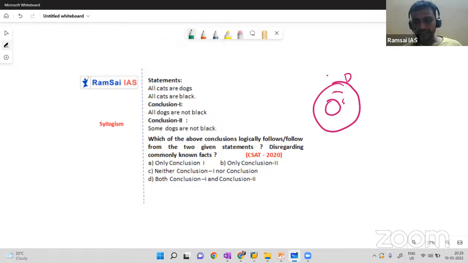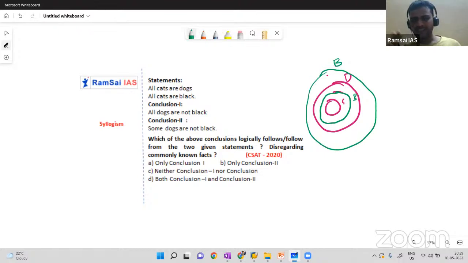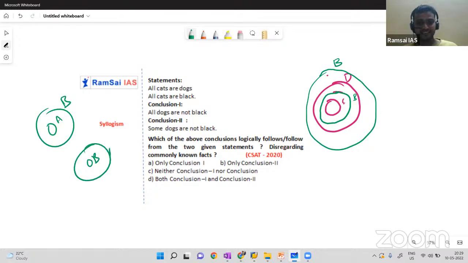The relation between cat and black can be like this: all cats are blacks, right? Or all blacks can be dogs. Then what is the difference between the two cases? In the first case, all blacks will be dogs, but in the second case all dogs will be blacks. So there is a difference. See, all A's are B's is different from all B's are A's, right? So two different kinds. And there is one more possibility.